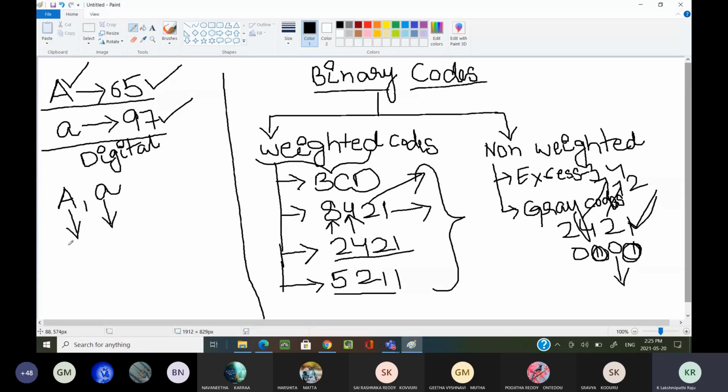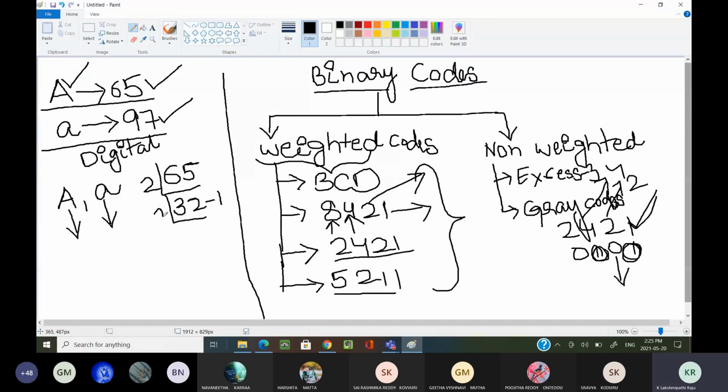Sir, what is that code? How to know that code? I am taking some simple examples. Capital A we represent as 65. I am taking this 65, the decimal representation for capital A, and converting it into binary. 2 times 32 is 64, the remainder is 1.